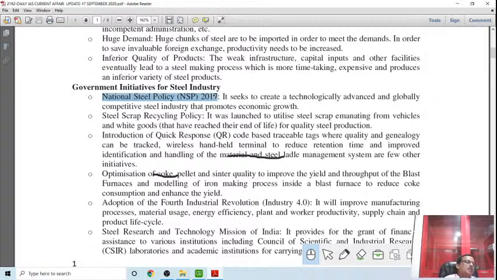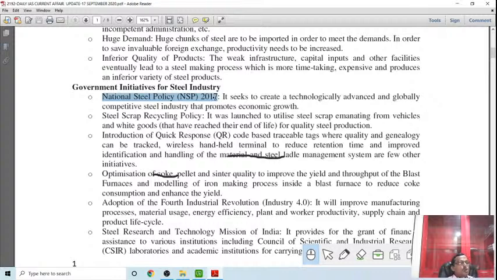Because the steel industry is a raw material intensive industry, it gives employment to a huge workforce, both skilled and unskilled. It can contribute to the country's economic development because this is one of the basic and heavy industries. So this has very big potential, and the National Steel Policy wants to put more emphasis on this.